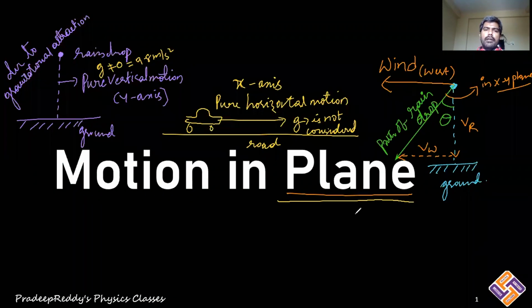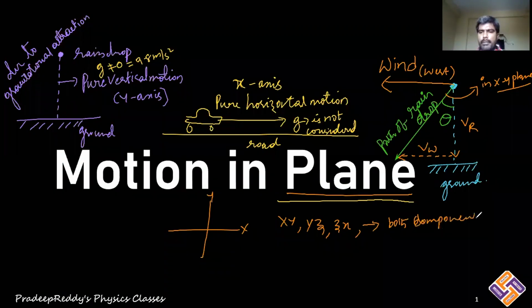If a body is moving in the xy plane, or yz plane, or zx plane, such that it has both components, that means it can have an x component and y component, or y component and z component, or z component and x component.